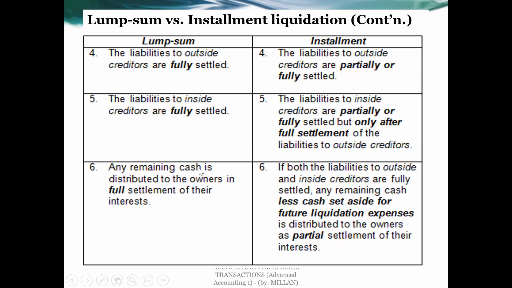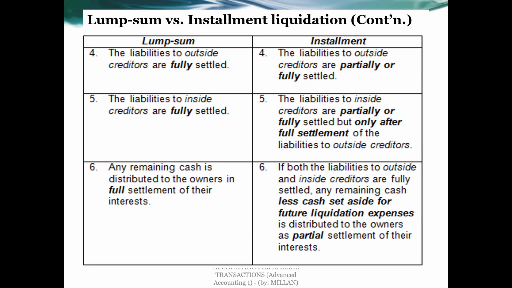To continue, under lump sum liquidation method, liabilities to outside creditors are fully settled. So they are the first priority. And liabilities to inside creditors are fully settled, so payable to partners. And any remaining cash is distributed to the owners in full settlement of their interest. So that is how you do lump sum liquidation.